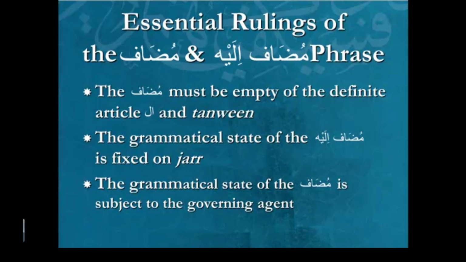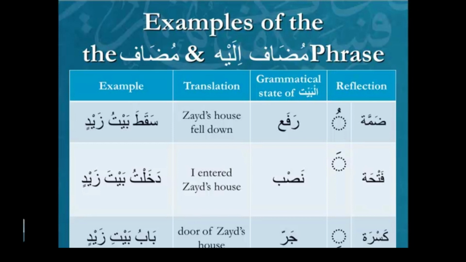And if there's a preposition at the front, or if it's part of a possessive structure, then that could become Kitabi Zaydin. So Kitabu, Kitaba, Kitabi. So subject to the governing agent means it depends. So there's no fixed ending for the word Kitab, but there is a fixed ending for Zayd. Okay. So look at the three examples here.